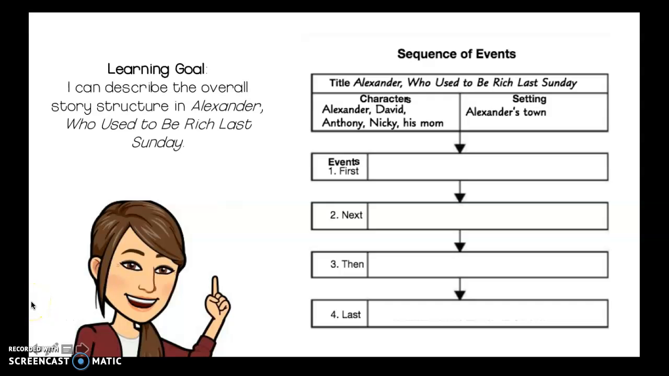Hi boys and girls. Today's learning goal is, I can describe the overall story structure in Alexander, who used to be rich last Sunday. We are going to be filling in this graphic organizer that you see here. It's a sequence of events chart.